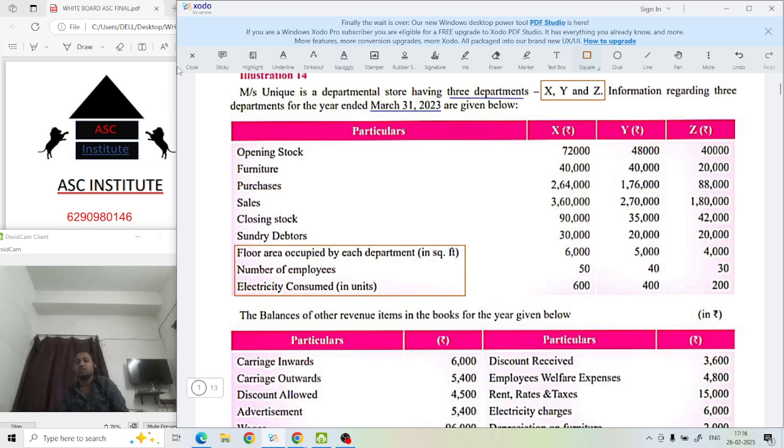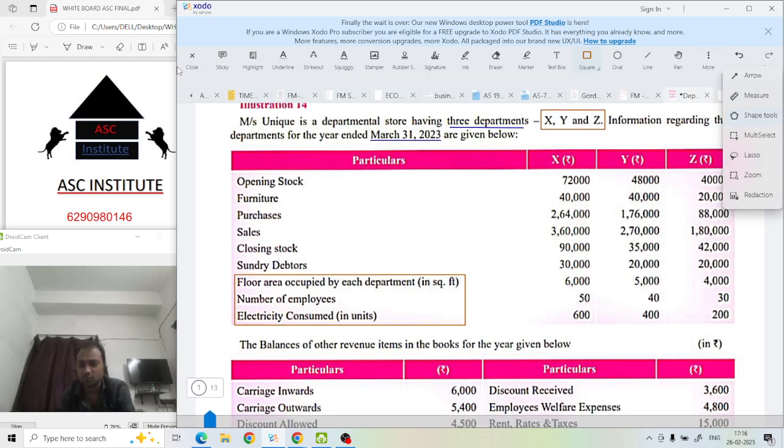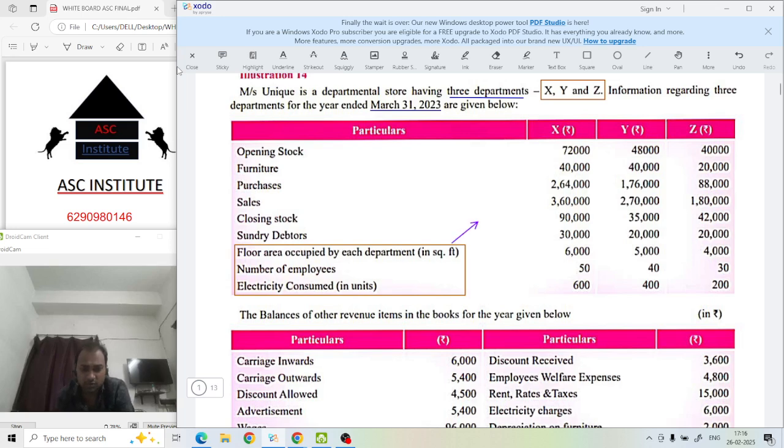Sir, why is it given? We use this information for calculation, or you can say it as the basis for apportionment.